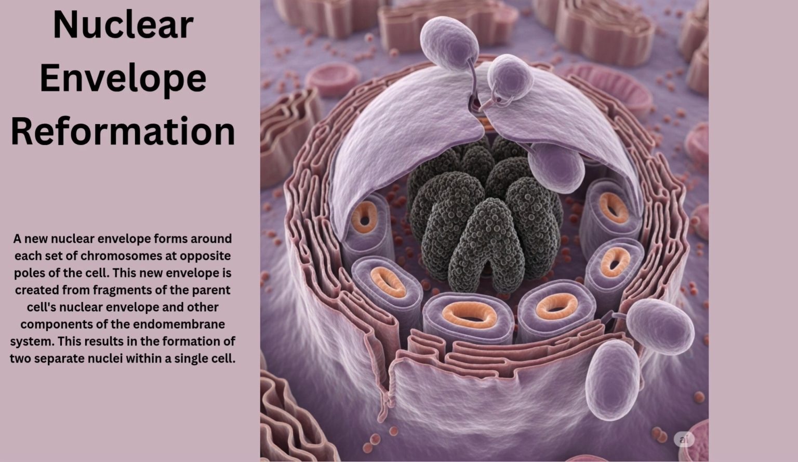Nuclear envelope reformation. A new nuclear envelope forms around each set of chromosomes at opposite poles of the cell. This new envelope is created from fragments of the parent cell's nuclear envelope and other components of the endomembrane system. This results in the formation of two separate nuclei within a single cell.